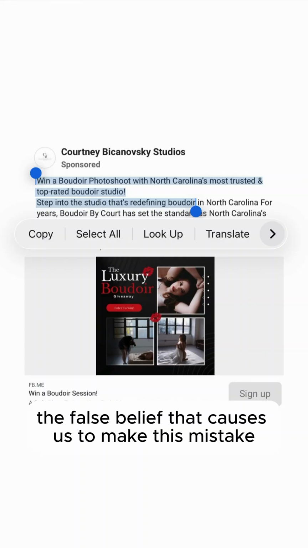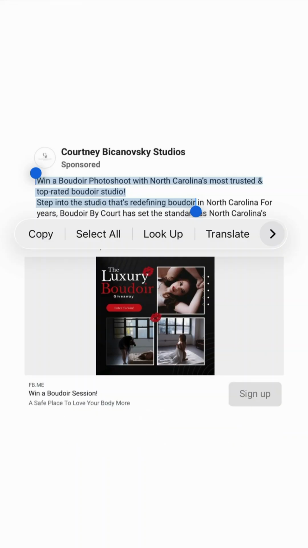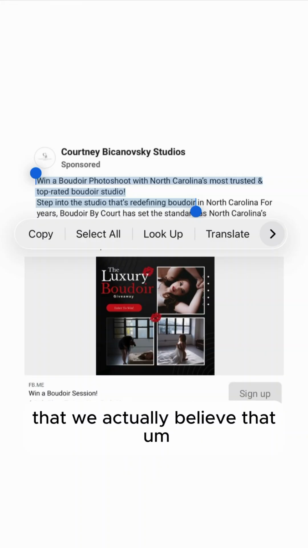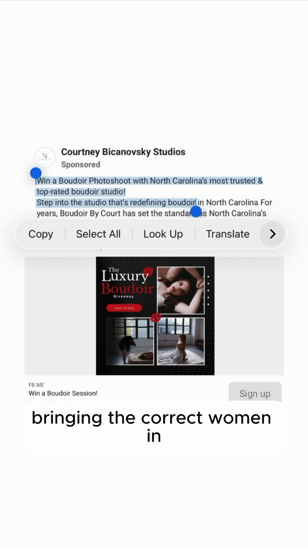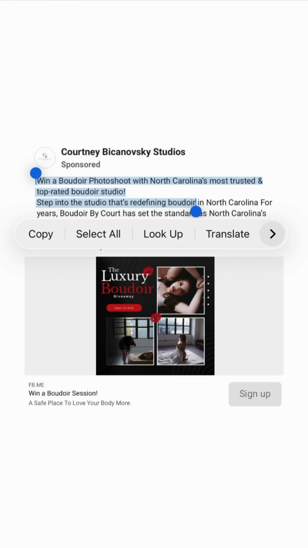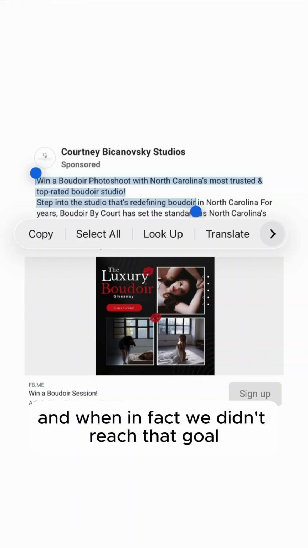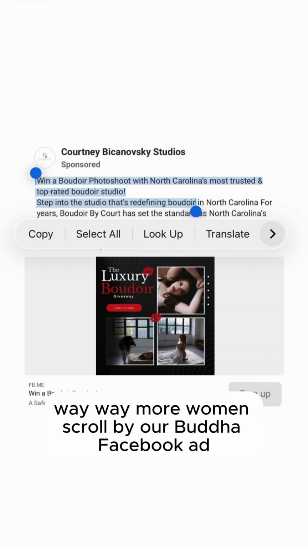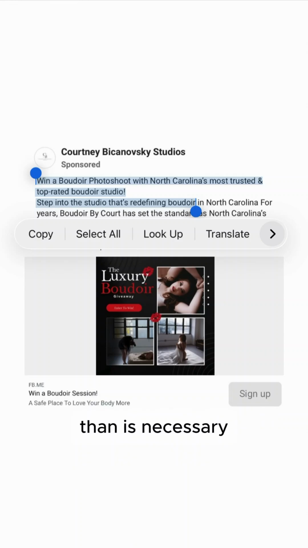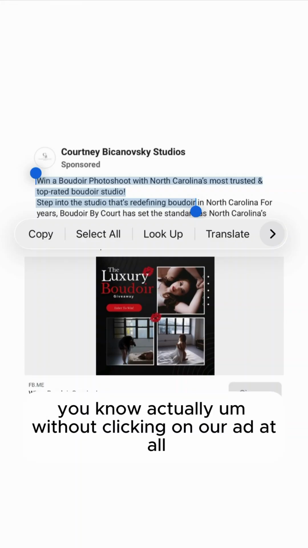The false belief that caused us to make this mistake is that we believe we've set enough context to optimize bringing the correct women in, clicking on our ad, when in fact we didn't reach that goal, and we're having way more women scroll by our Boudoir Facebook ad than is necessary without actually clicking on our ad at all.